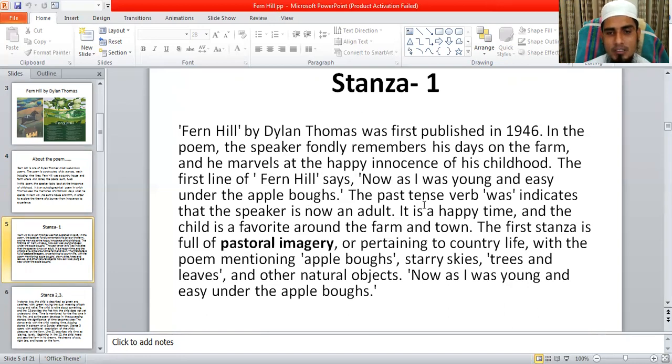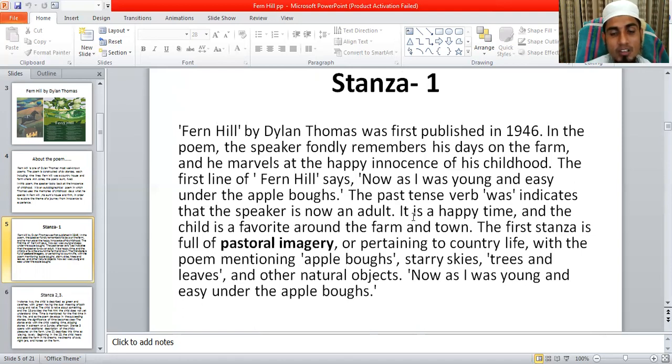The past tense verb "was" that he used here, "I was," indicates that the speaker is now an adult. As he is now an adult, he expresses his past events, how he spent his childhood period in Fern Hill. He wants to share with us the emotion of the time at Fern Hill.